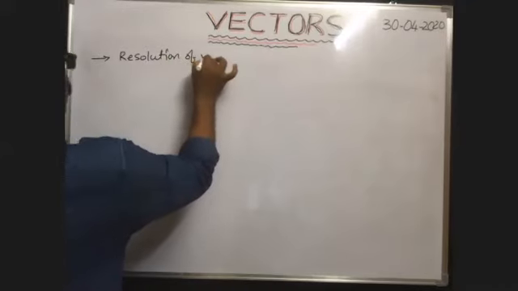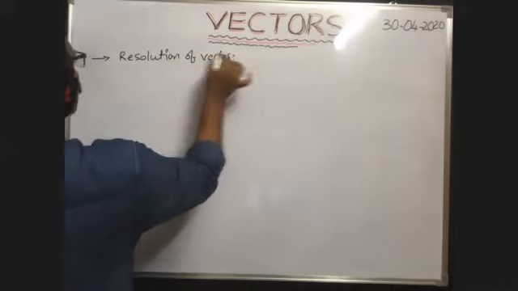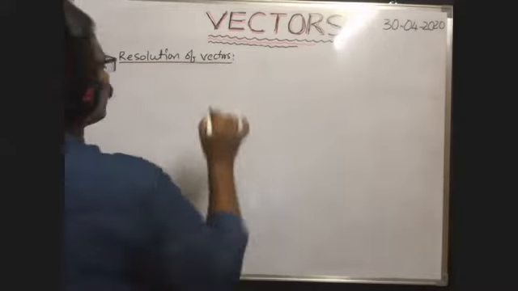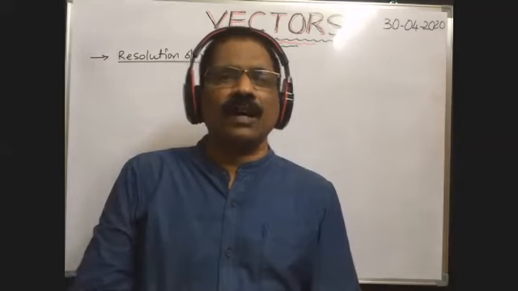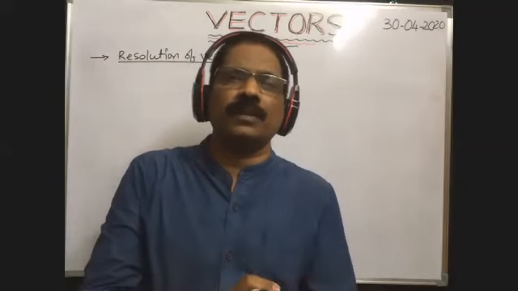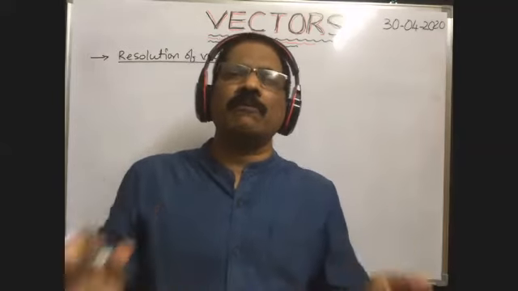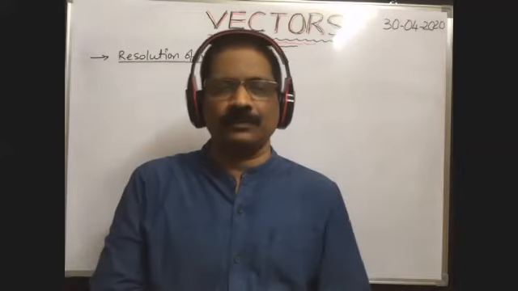Resolution of vectors means we can resolve or split the given vector into any number of components along any direction.